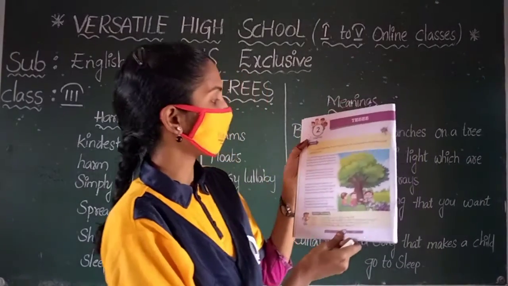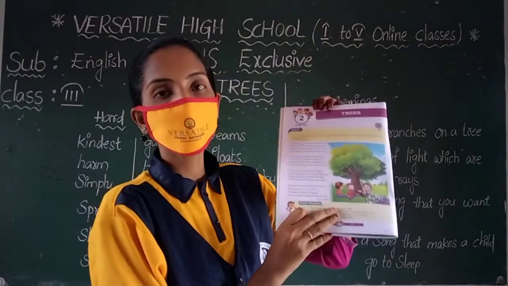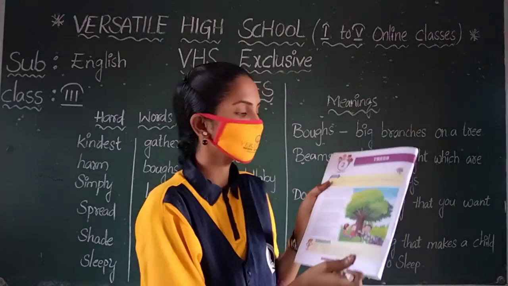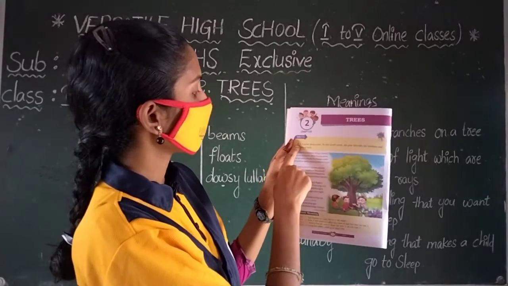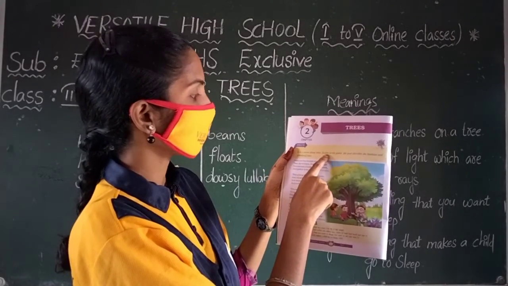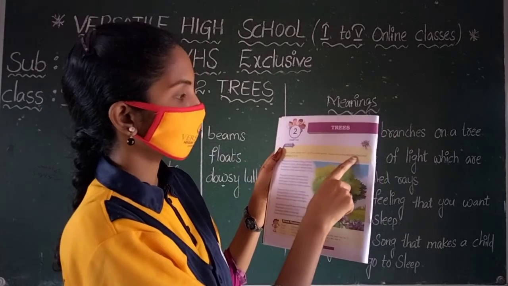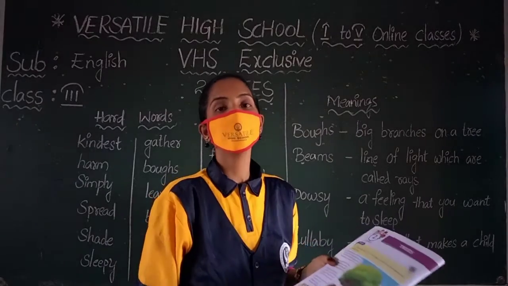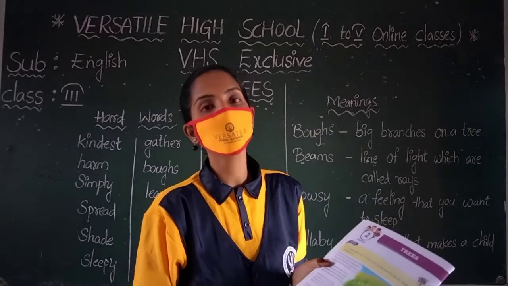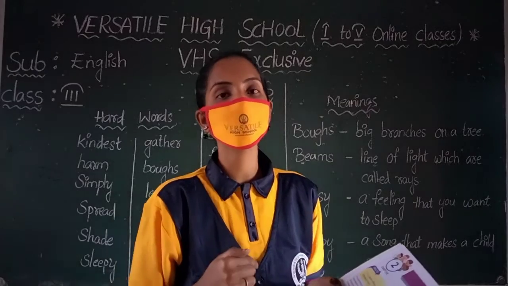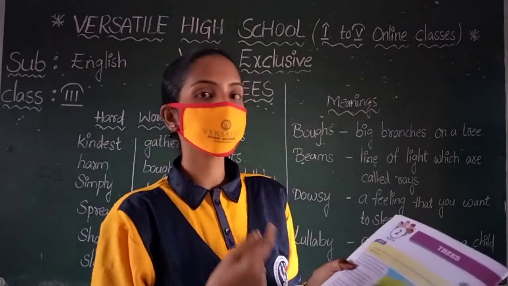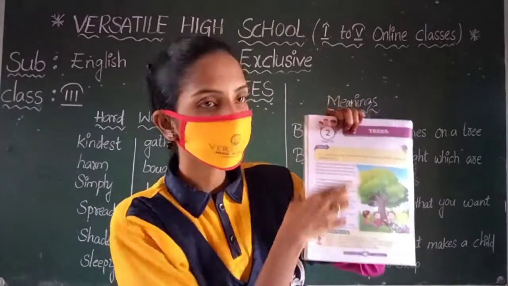Look at page number 8. Who wrote the poem? The poet is Harry Behn. What is important to us about trees? Let us see. It is a poem about trees. In this lovely poem, the poet describes the kindness and utilities of trees. The poet describes how important and helpful trees are to us, and their kindness.